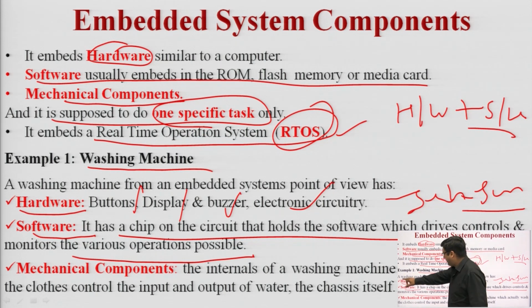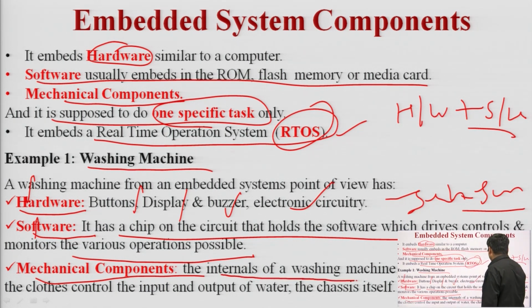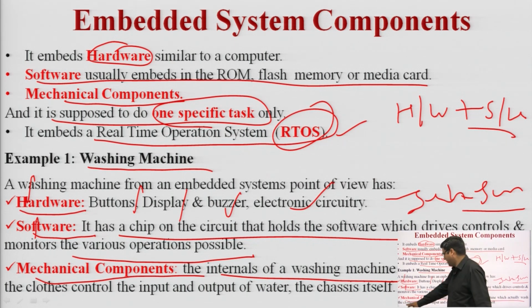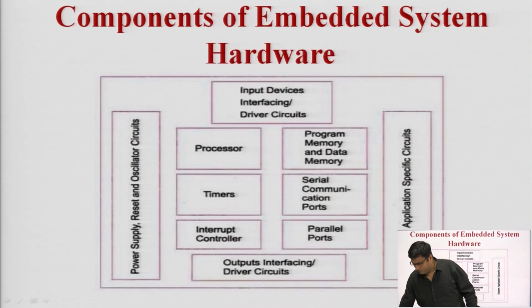It has a chip on the circuit that holds the software which drives, controls and monitors the various operations possible. So hardware, software, and after that, what are the mechanical components in a washing machine? Mechanical components run the particular washing machine. It may be a knob, a motor drive, screwdrivers. These are the internals of a washing machine which actually wash the clothes using mechanical components. These directly interface with our system that controls the input and output of water and the chassis itself. So hardware, software and mechanical components are examples of embedded system components.